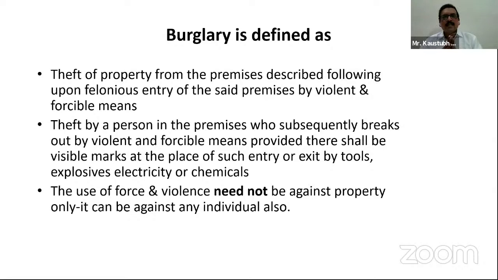So please understand, burglary is theft only, but there has to be violent and forcible entry or exit. When we say violent and forcible, that means it is a forcible thing, not willingly, not with collusion. These are very important things we ought to know regarding burglary. The third one: the use of force and violence need not be against property only. It can be against any individual also.